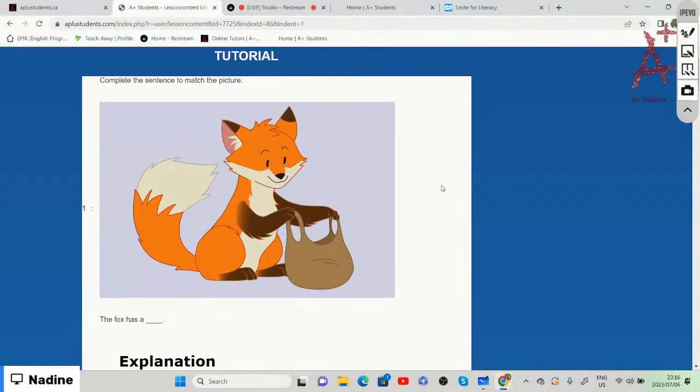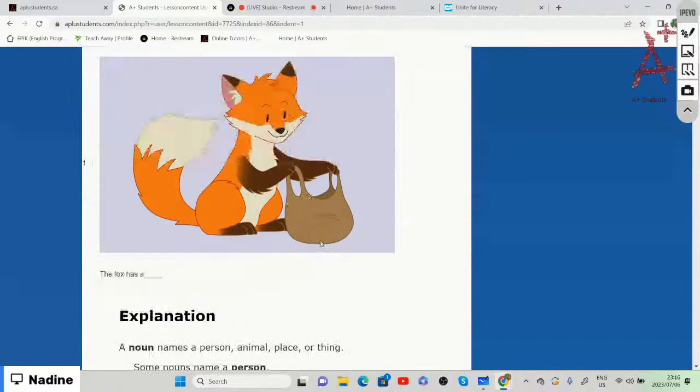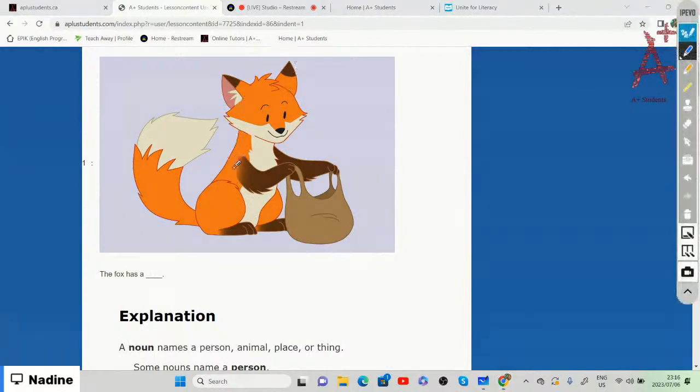All right, let's look at the next picture. It says, the fox has a what? What does the fox have in his hand? We can say it's a bag. We can say it's a plastic bag. We can say it's a carry bag. We can say it's a handbag, because that is something that the fox has in his hand.